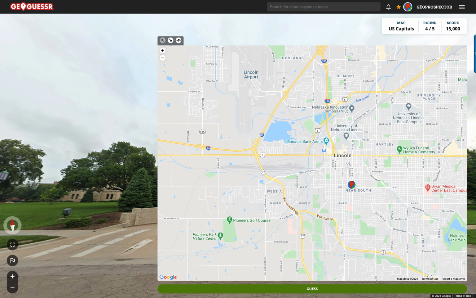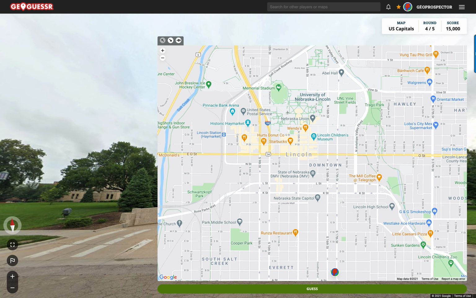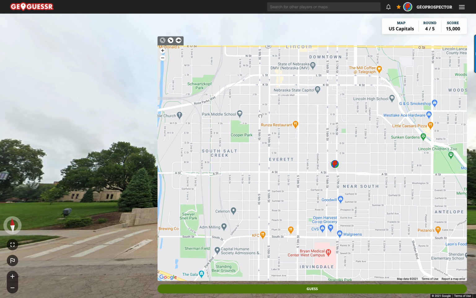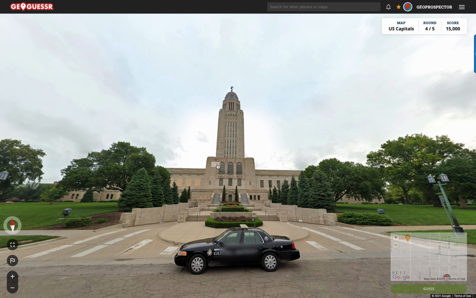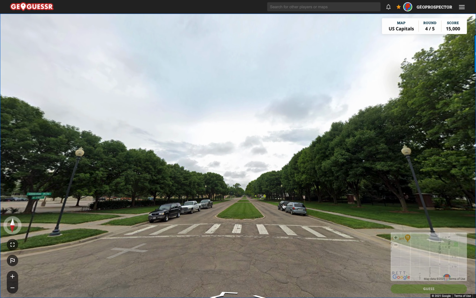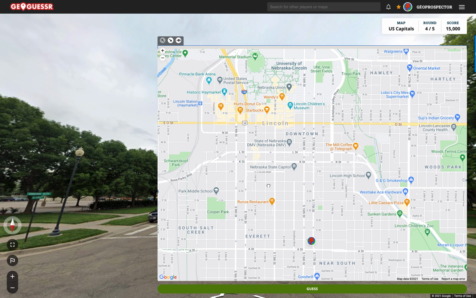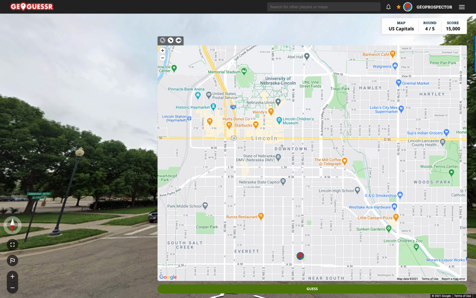We've got University of Nebraska, Lincoln. That's right, we've been here before because we got confused once between University of Nebraska, Lincoln and the East Campus of University of Nebraska, Lincoln, which cost me some valuable points on a game once. So downtown is here. Now in terms of roads, we're looking north at the state capitol. East and west is a pretty long road, but south is this huge kind of dual lane road. So I'm not sure what's going on there. We're not going to be there, are we?